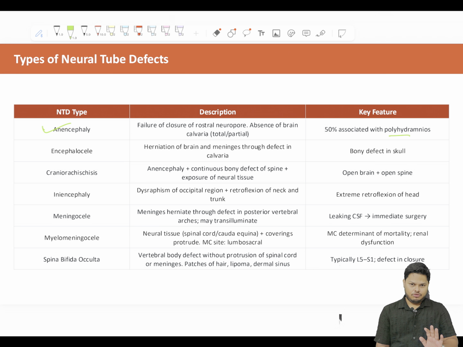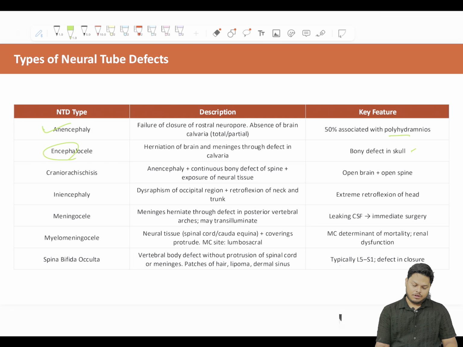Okay, I'll be showing you the images, don't worry. Encephalocele: herniation of the brain and meninges. Listen, encephalon is the brain. The herniation of the brain and meninges through a defect in the calvaria. The meninges would herniate, taking some amount of brain matter. That is called encephalocele. It is a bony defect in the skull. We'll be coming to the pictures.